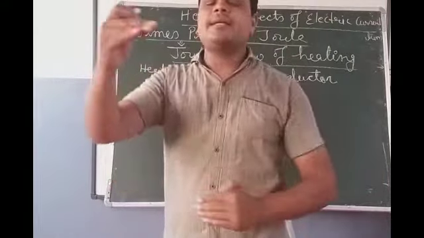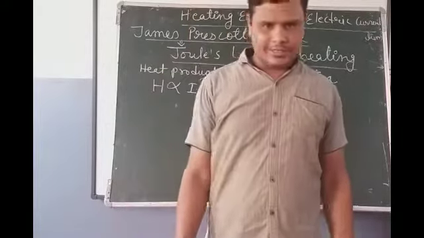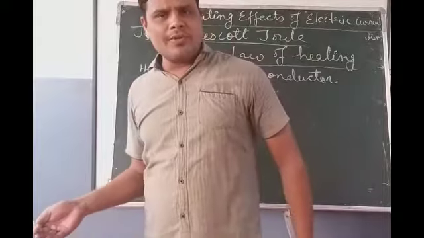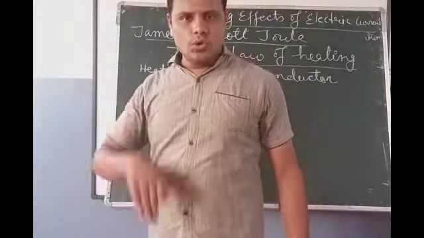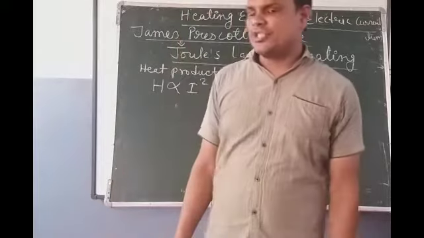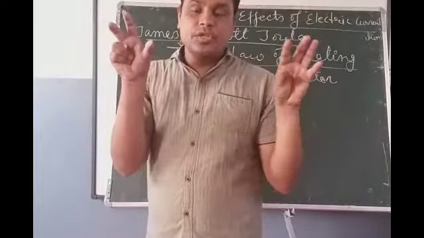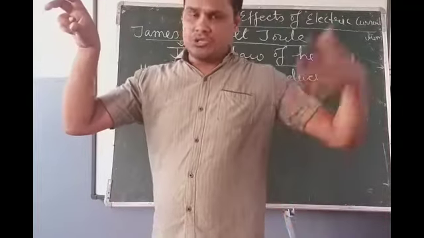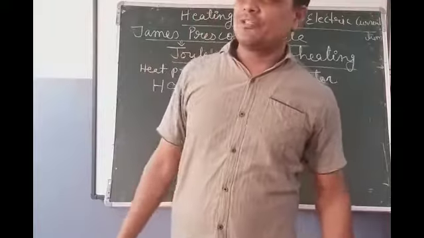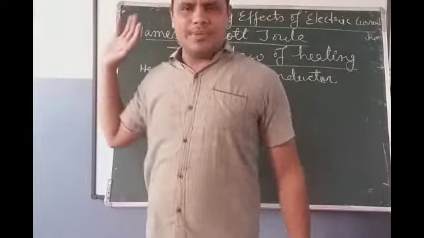How much current you provide to a conductor, that much it will become hot. Less current, less hot. More current, more hot. This is the reason you have seen the LED bulb and the ordinary bulb. When you touch an ordinary bulb that is already glowing, you feel hot.